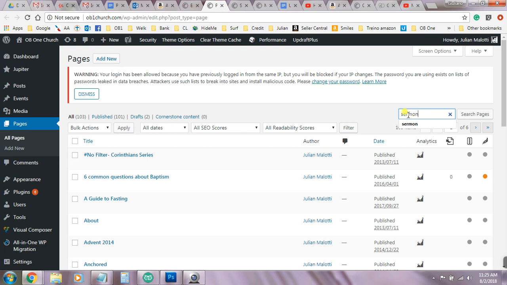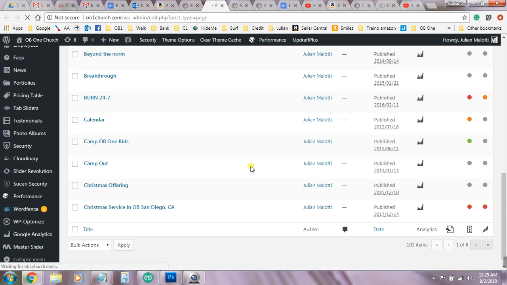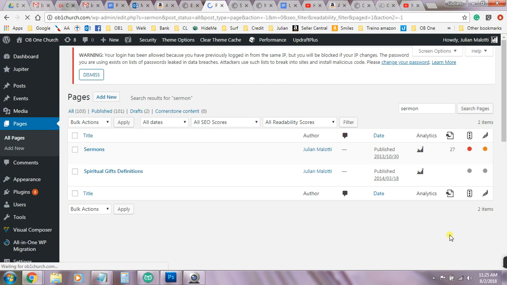The best way to find the sermon page is to come here to the search bar and search for sermons, because we have right now 103 pages, and it will be very hard to find just by scrolling down. Oh, let me see, where's the sermon page? Oh, I have to go to the next. So here we go, sermon page. You click on edit,